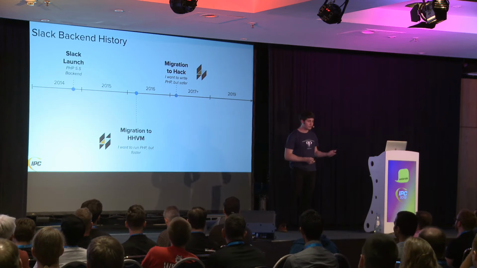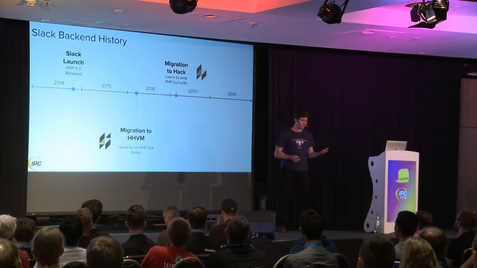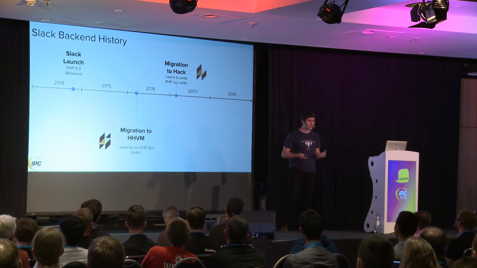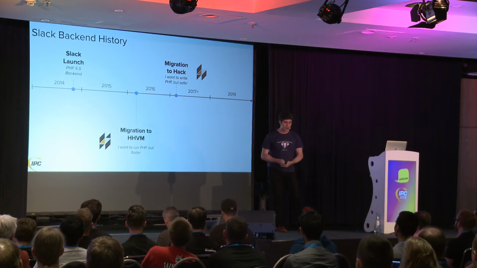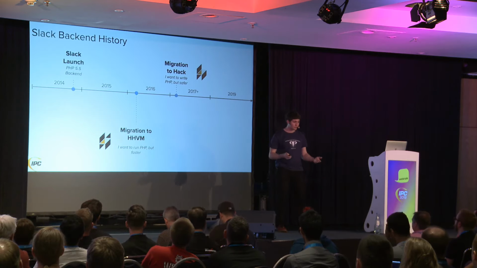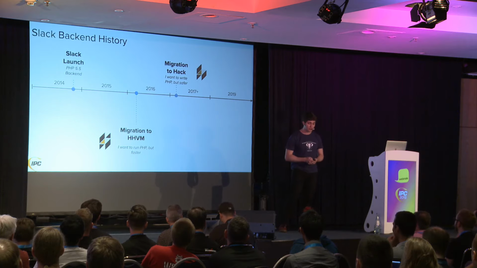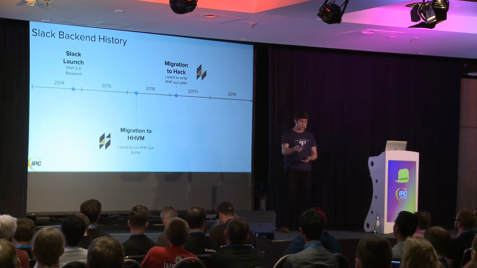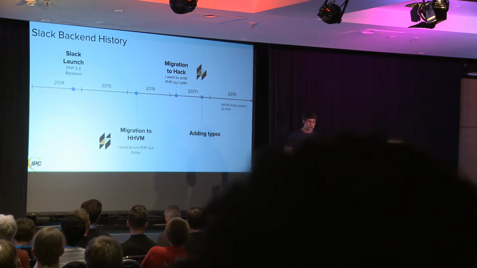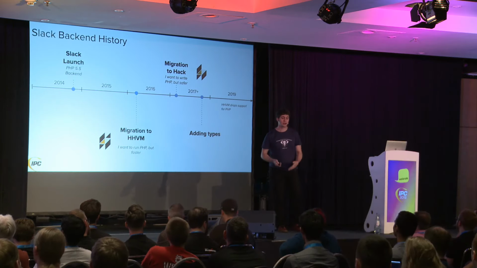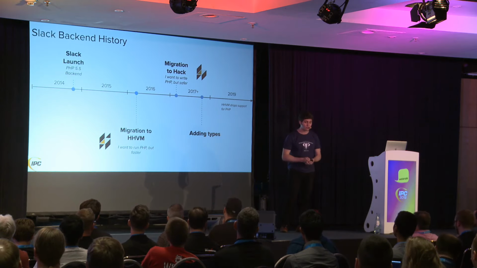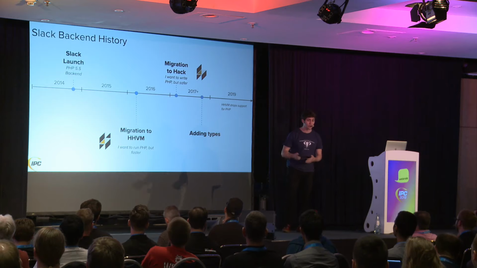And so you could say that we came to HHVM for performance, but we stayed because of Hack, because of the type safety. Today, obviously, PHP 7 got much faster, and PHP continues to get faster. So I'm not going to focus too much on the performance differences between HHVM and PHP in this talk. Really focus about the developer experience of writing Hack code. So since that migration in early 2017, we've been adding types to our code base and making more usage of Hack, and preparing for the newest version of HHVM, which no longer supports PHP code at all. It only runs Hack.